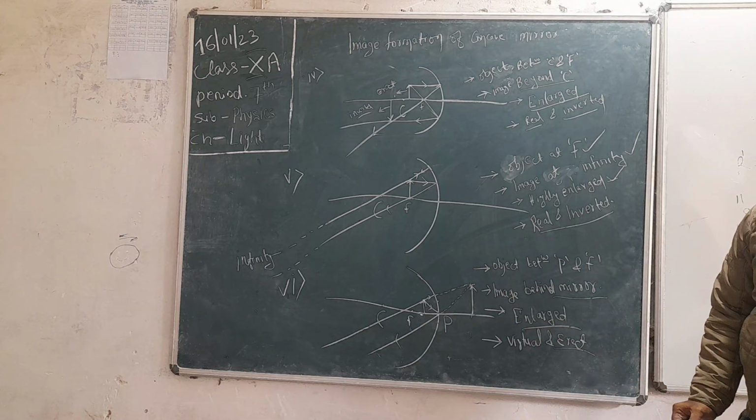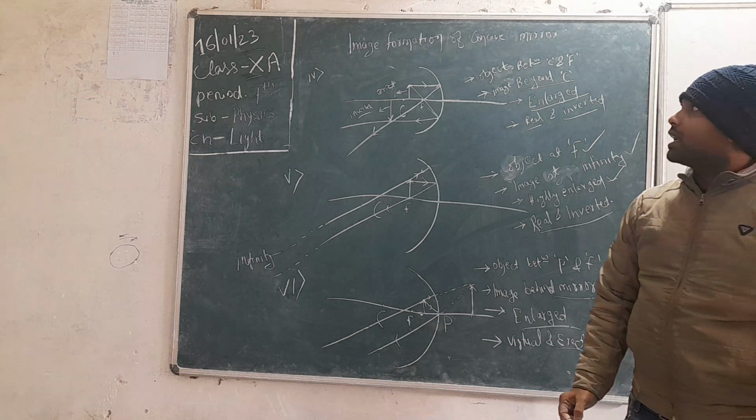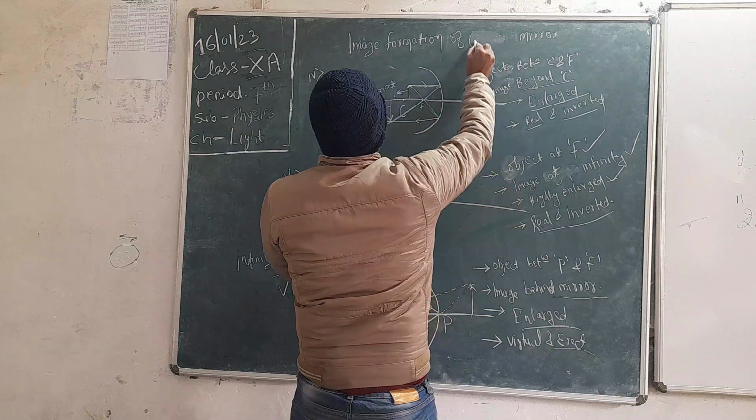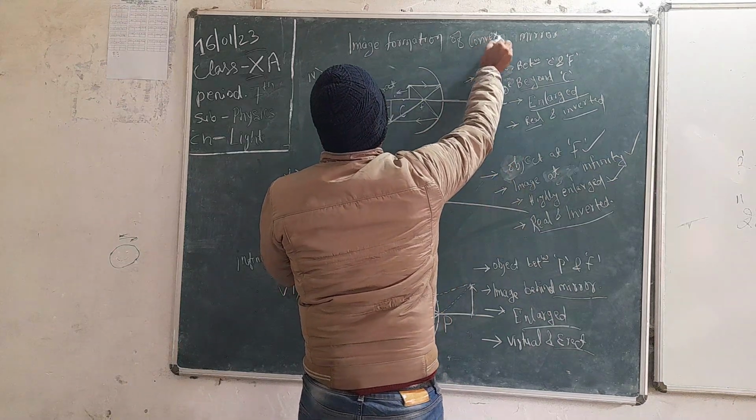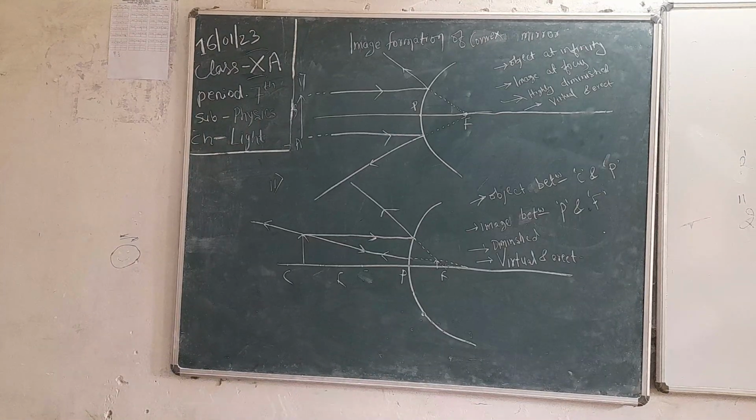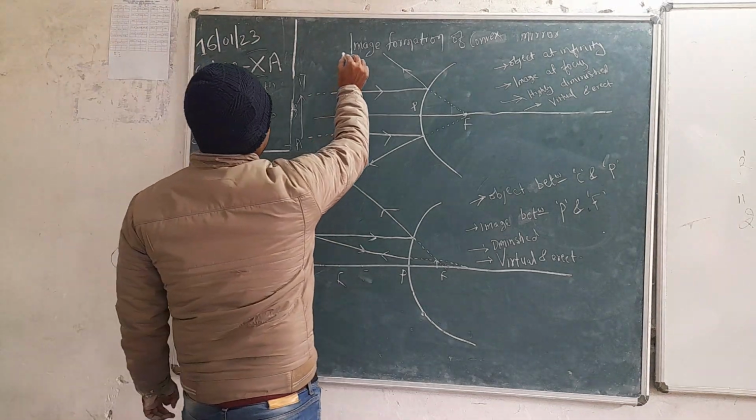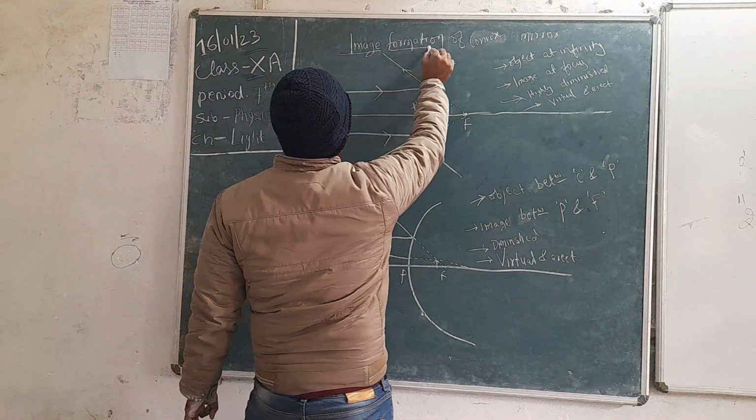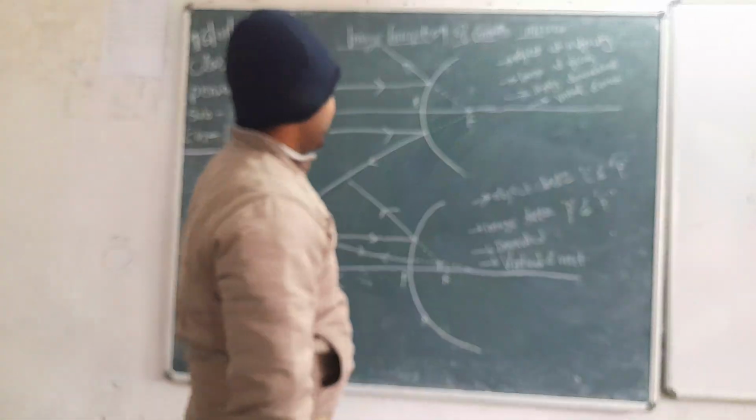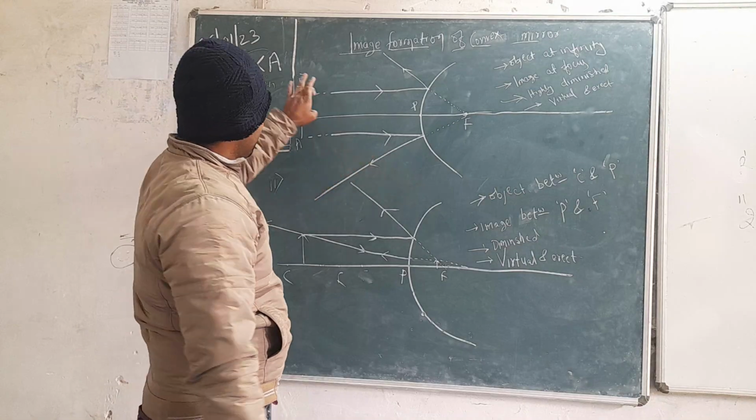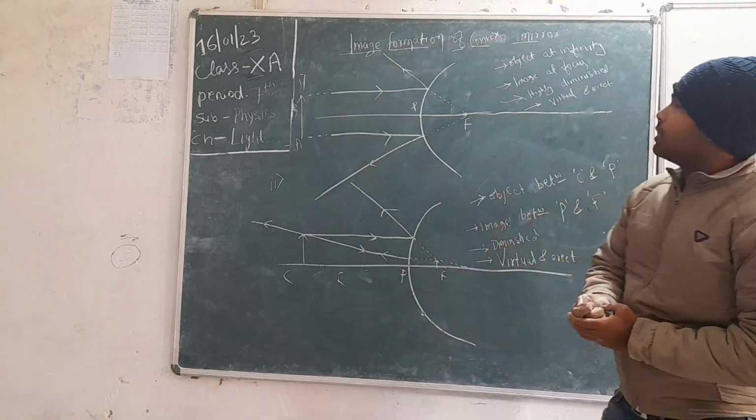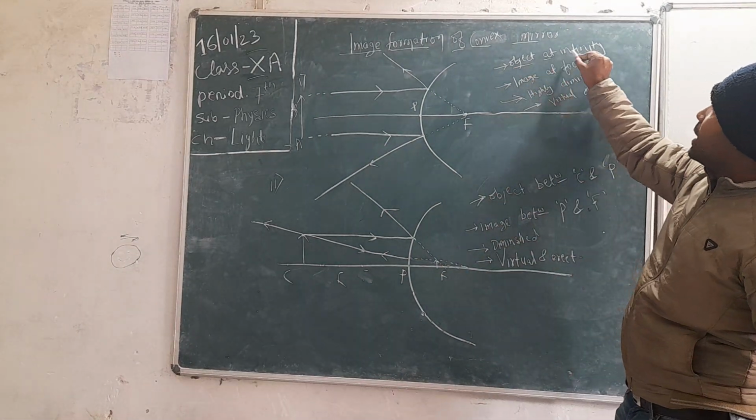This is straight. Okay. Going to the next point, image formed by convex mirror. So dear student, we are going to study image formation of convex mirror. In the case of convex mirror, in the first case, we are going to take the object at infinity.